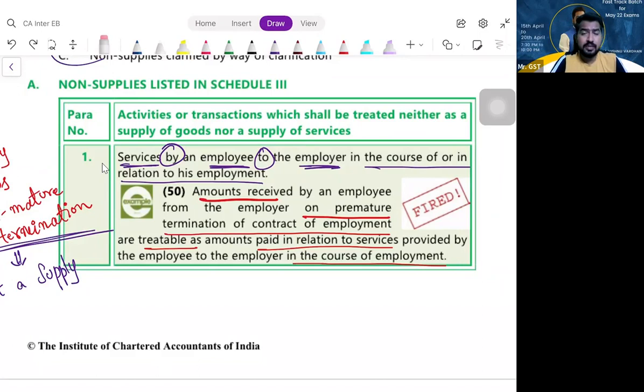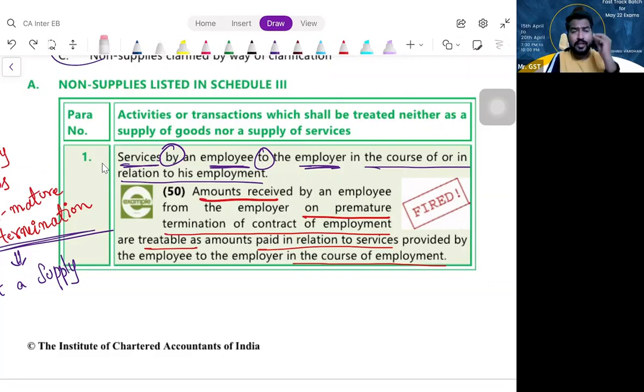It is covered under RCM. But if the director is an employee of the company, employer-employee relationships are covered under Schedule 3: neither supply of goods nor supply of service. It is not a supply. So the salary drawn by the employees, whether you are a daily wage worker or a weekly paid worker or you are drawing monthly salary, doesn't matter. Whether you are a labor or whether you are any IT employee or any other stuff.